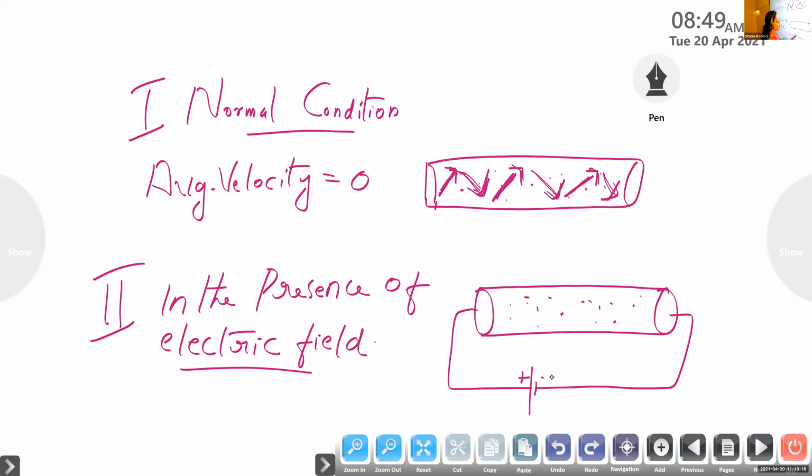Due to the positive and negative polarity of the battery, one side of the conductor acquires a positive charge and the other side acquires a negative charge. Then what happens?